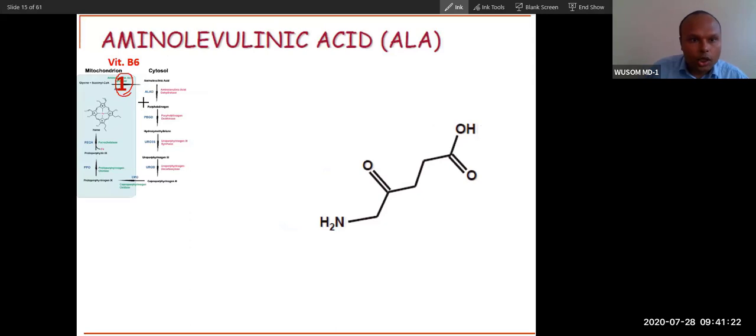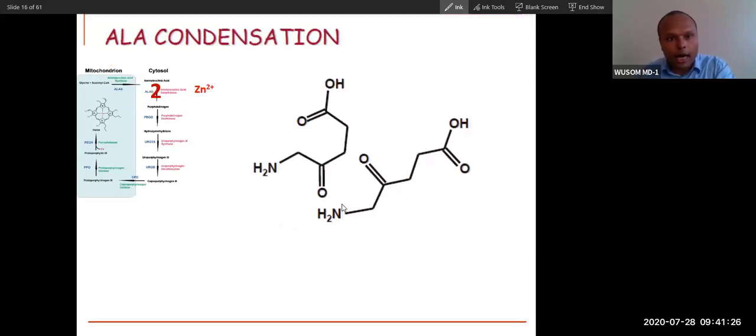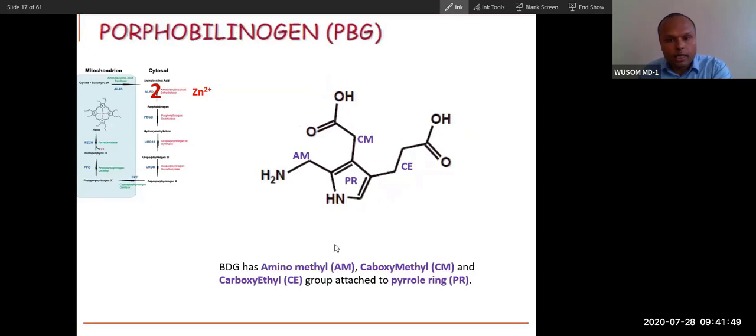Now ALA is synthesized. Now let's talk about the second reaction. So two ALA molecules, delta-aminolevulinic acid, you can see a 5 carbon compound: 1, 2, 3, 4, 5. With one carboxy group, one amino group, this is an amino acid with one oxo group. So you can see this oxo group is very important. This will form a bond with this, and this oxo group will form a bond with this like this.